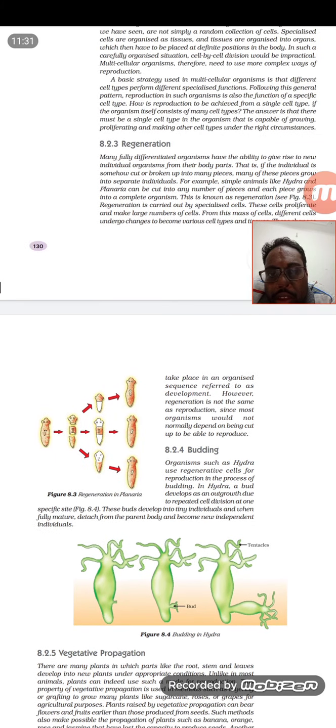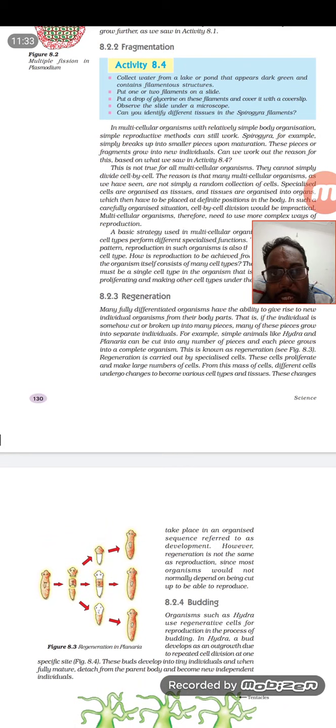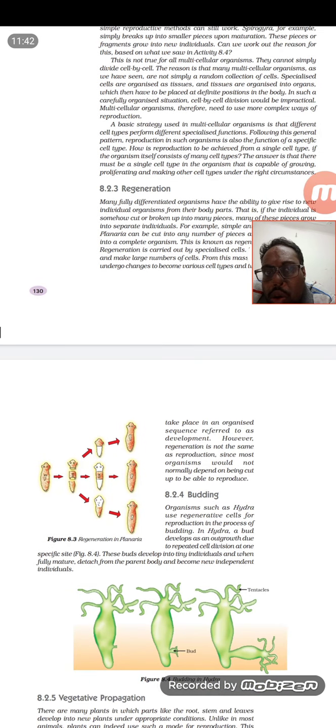And one more thing, wherever asexual reproduction takes place, mitosis is the key division that takes place. There is no meiosis, so keep this in mind. And these organisms can be called clones, that is, exact replicas of the parents. Whatever organism is formed through asexual reproduction can be called a clone.